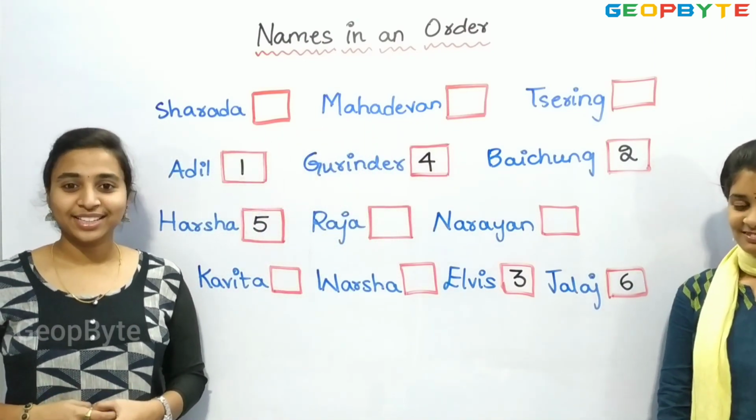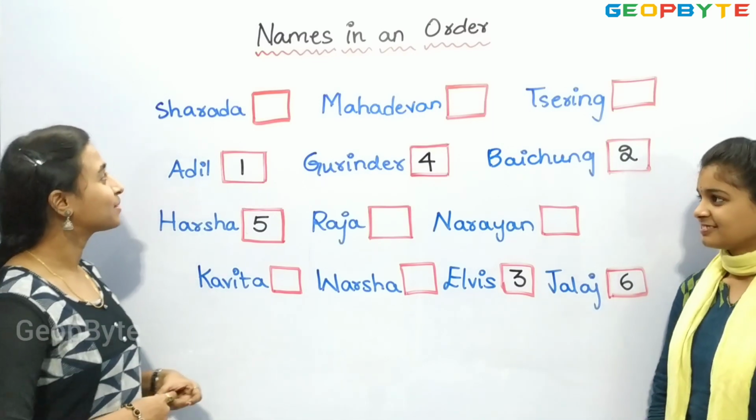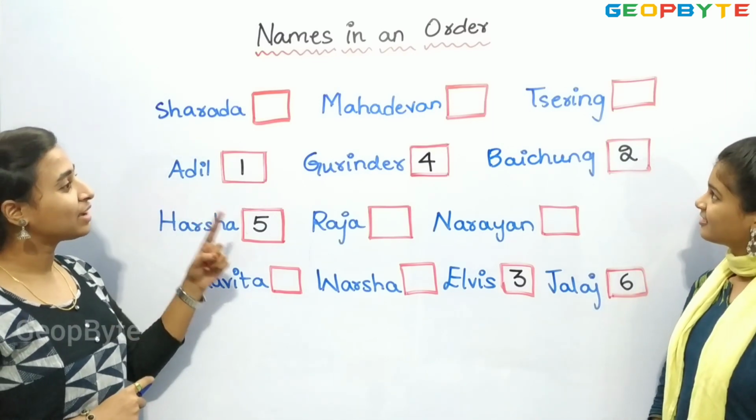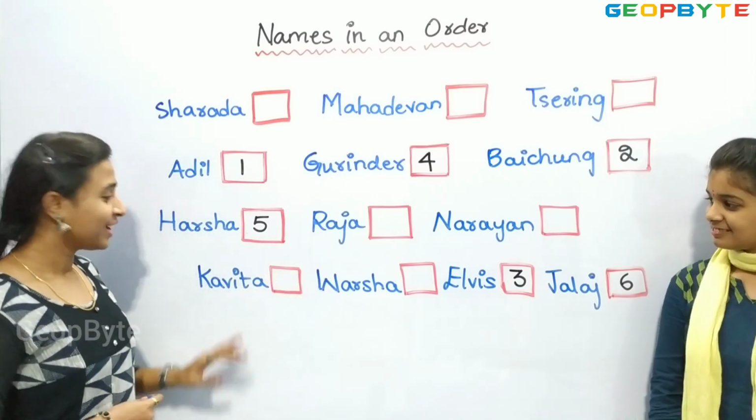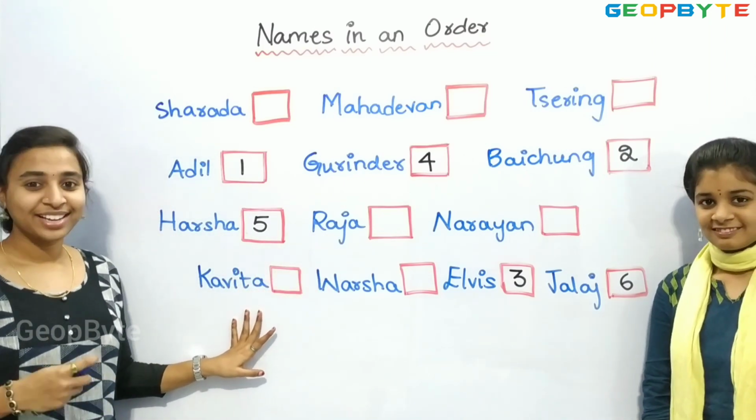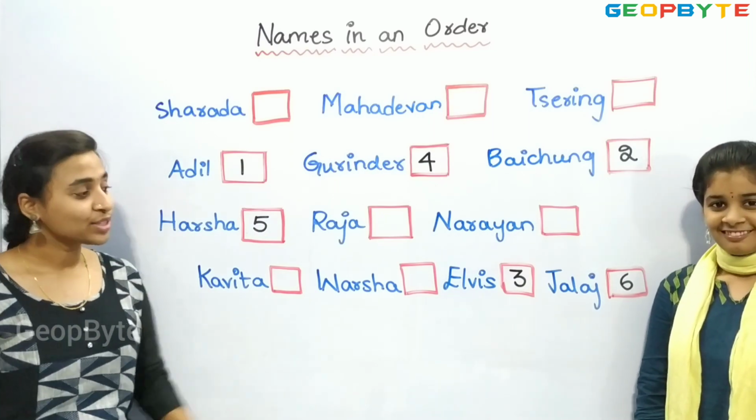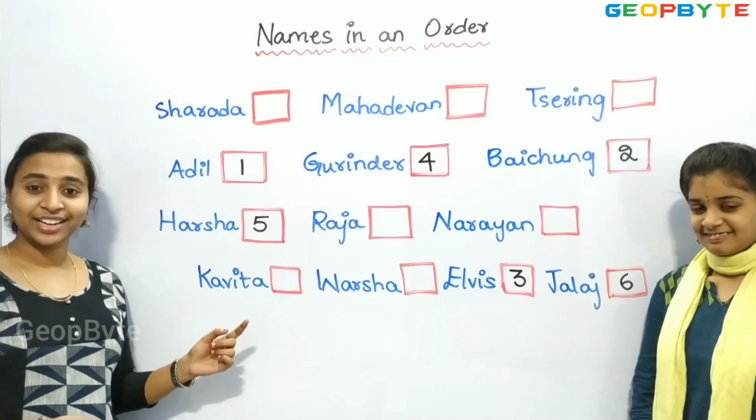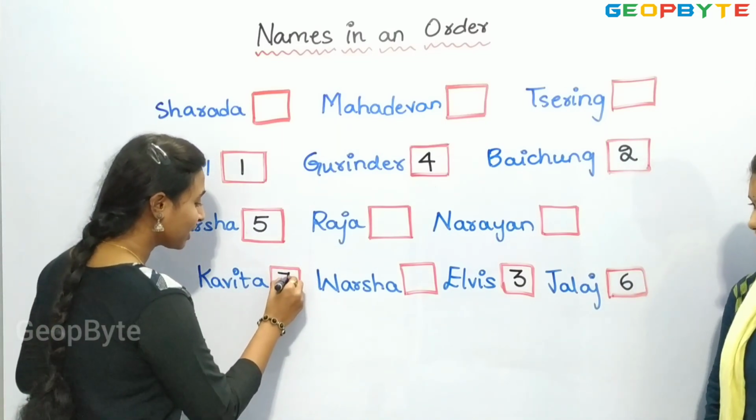Now, let us see the name starting with the letter K. Sharada, Mahadevan, Sering, Raja, Narayan, Kavita. Children, the name Kavita is starting with the letter K. So after 6, we get the number 7. Let us give 7 to Kavita.